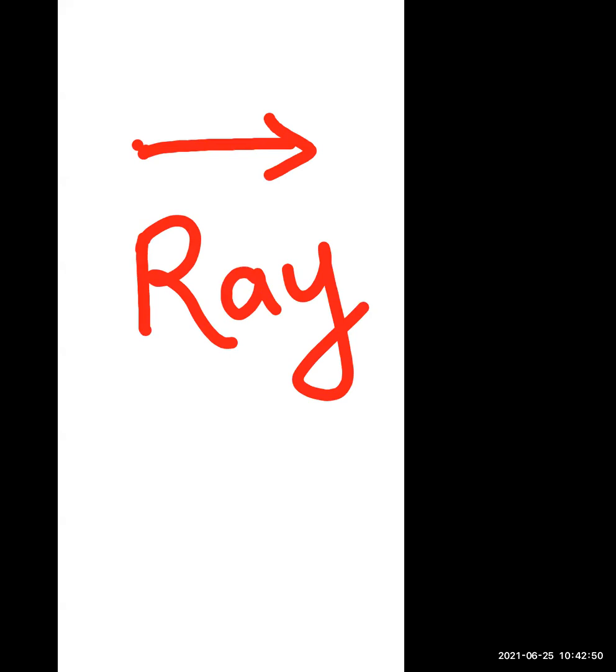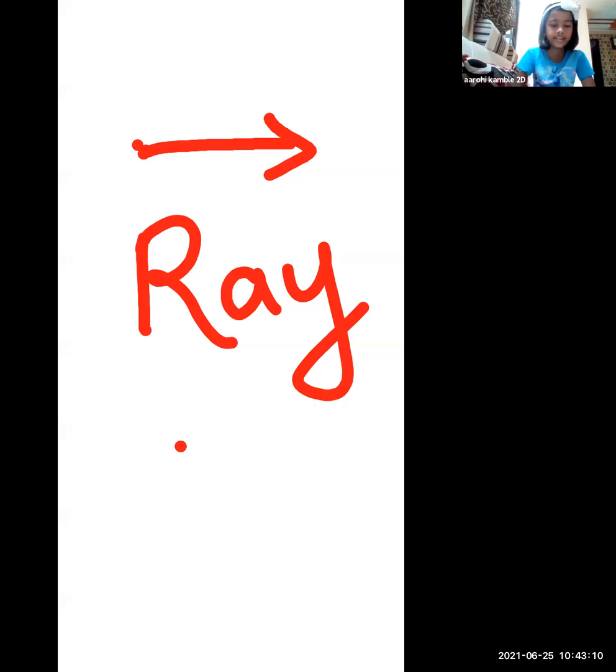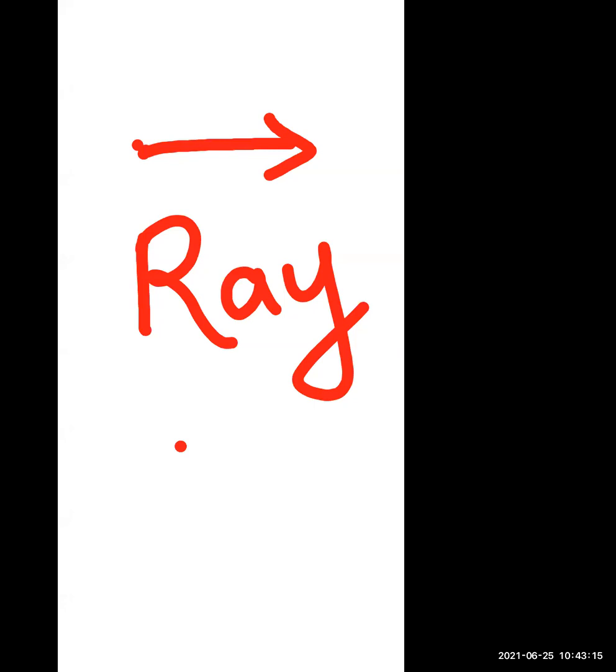With the help of one point, we can draw a line. This ray can't be stopped. It means whatever long line we want to draw, we can draw it with the one point. So it is called a ray. Understand? R-A-Y, ray. And other students, understand? Rudra, Satish, Rane, it's called a ray.